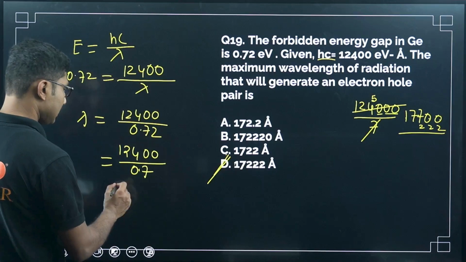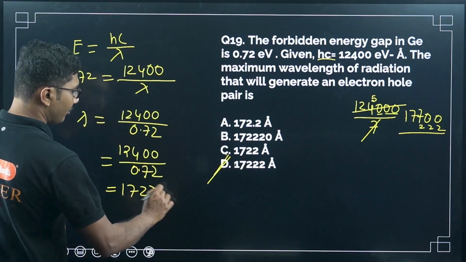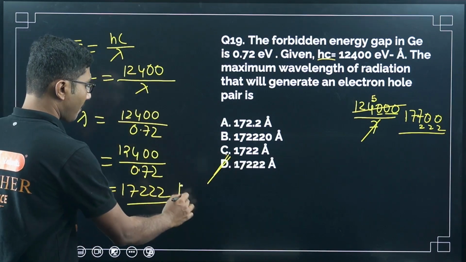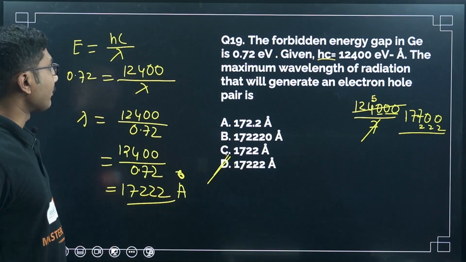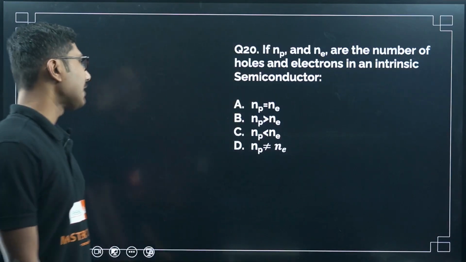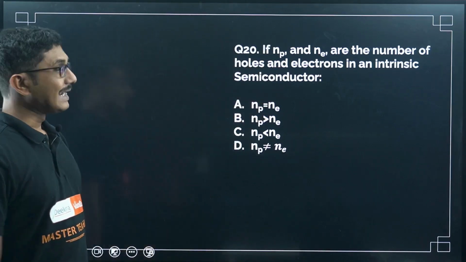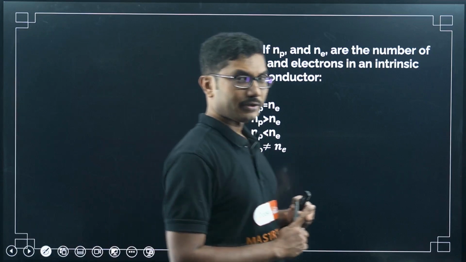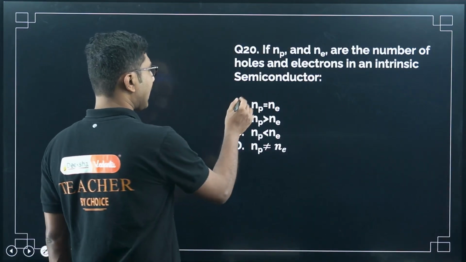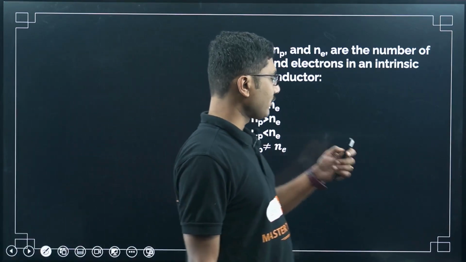If you do that calculation completely, you will get 172222 point something. We ignore the point. So this will be the correct answer, in angstrom. This is called smart calculation. Now, if Np and Ne are the number of holes and electrons in an intrinsic semiconductor, then what will happen? In an intrinsic semiconductor, the number of electrons and the number of holes are equal. So we can write that Np equals Ne. Right? This is the last question from semiconductor electronics.